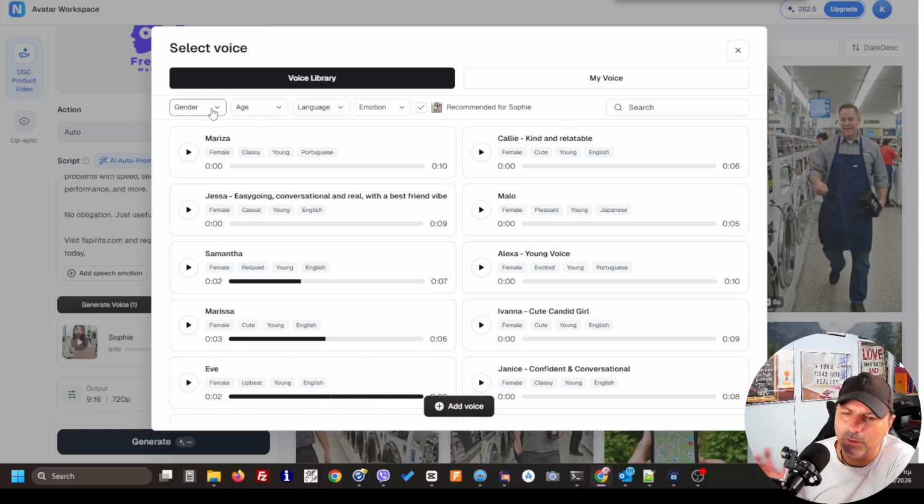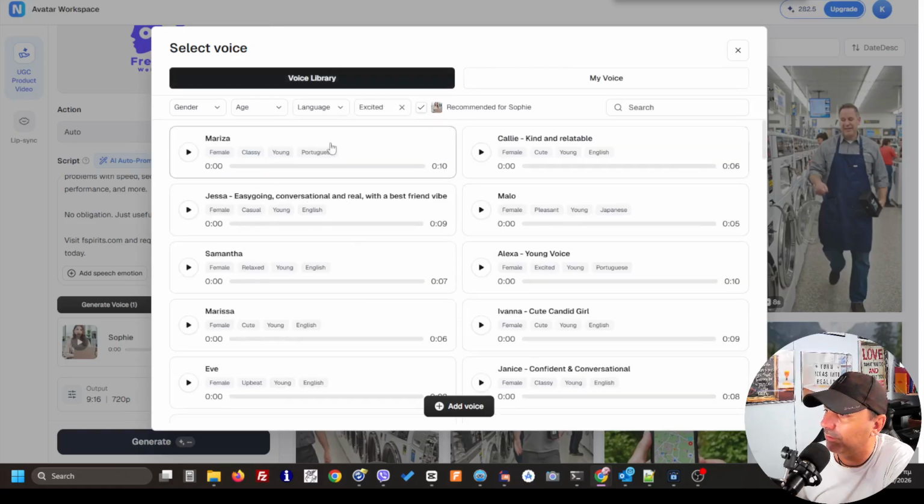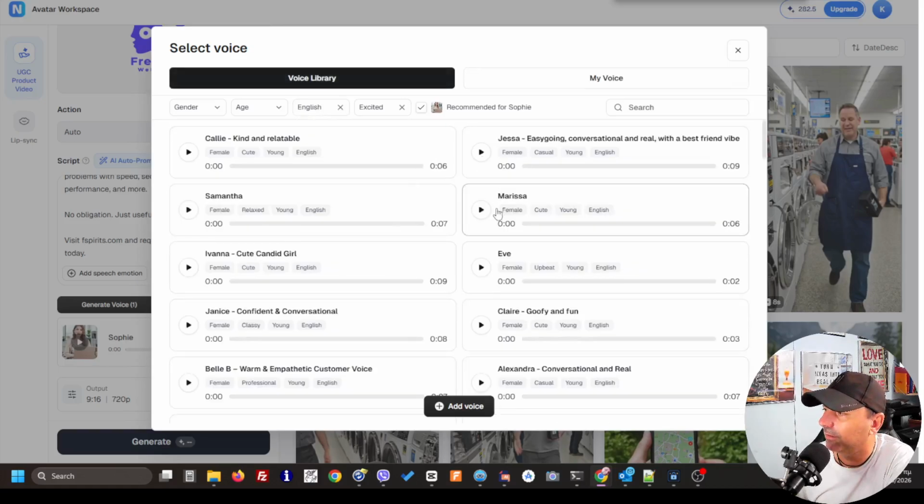Because we want to keep it in English, as you can see, we can select here that they're gonna be excited, so it's gonna filter the excitement. Here we have to filter even the language, and now it's much better. Okay, we have English, excited.